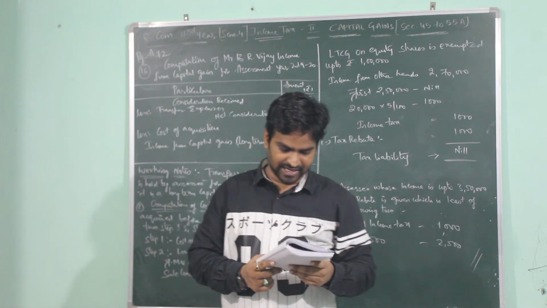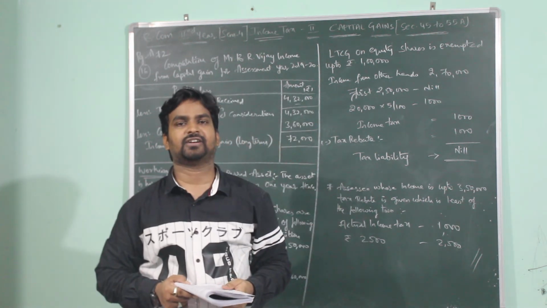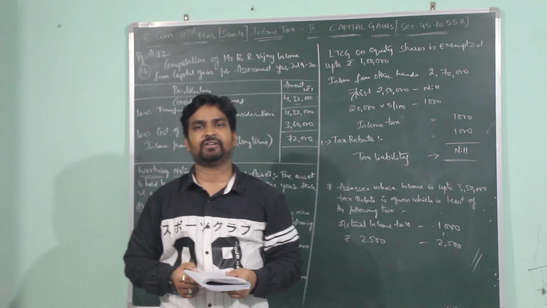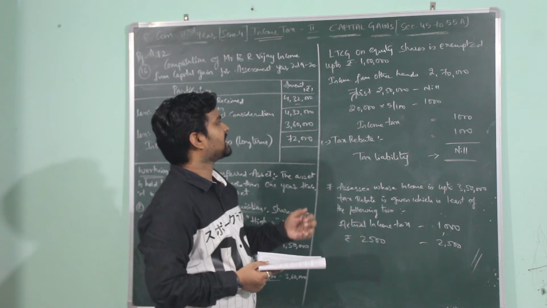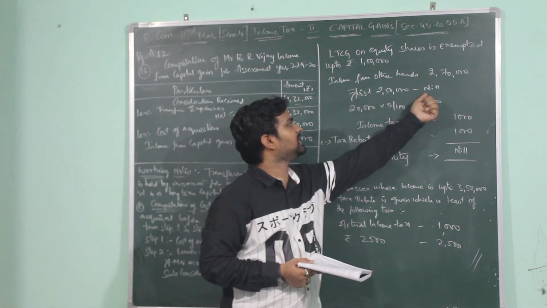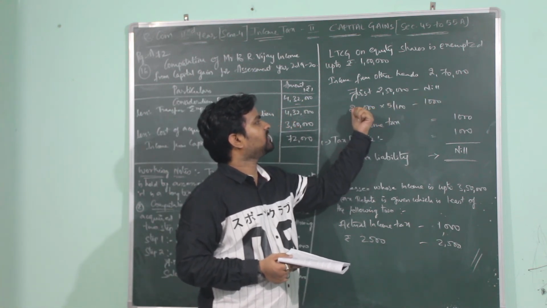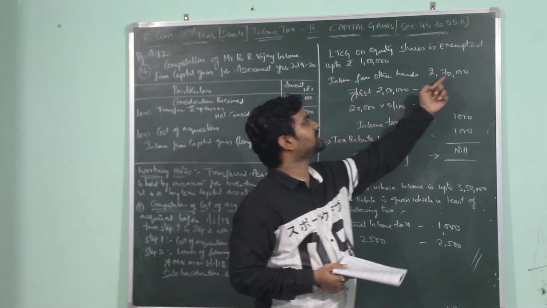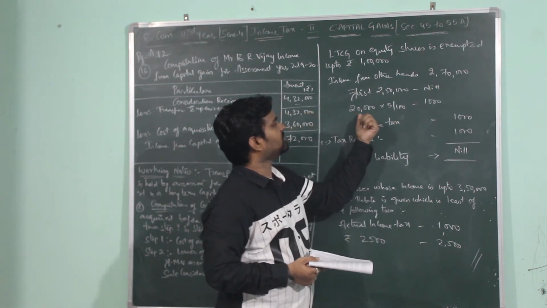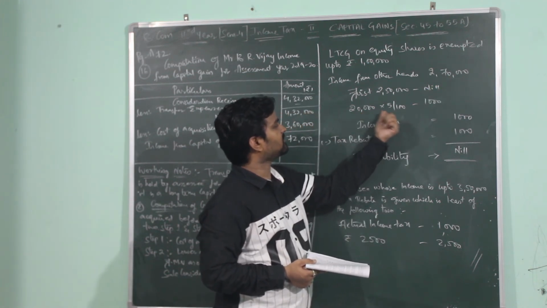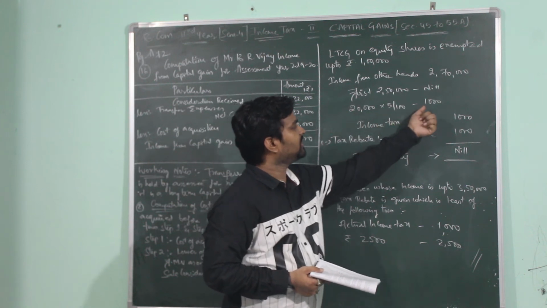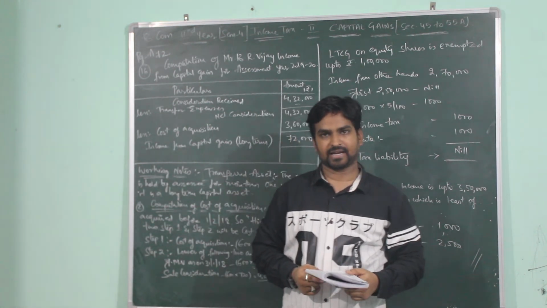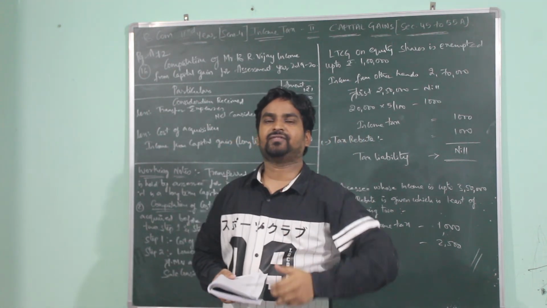As the age of the assessee has not been specified in the question, he will be considered a non-senior citizen whose age is below 60 years and whose basic exemption limit is 2,50,000. Hence the tax liability for the first 2,50,000 is nil. The next slab is 2,50,001 to 5 lakh at 5%, but the assessee's income is only up to 2,70,000, so calculate tax only on the extra amount of 20,000: 20,000 into 5/100, which is 1,000 rupees. So the assessee has to pay 1,000 rupees tax.